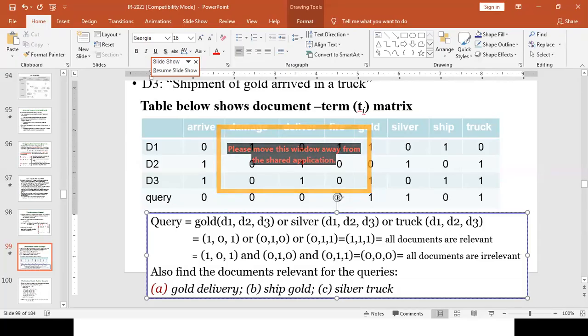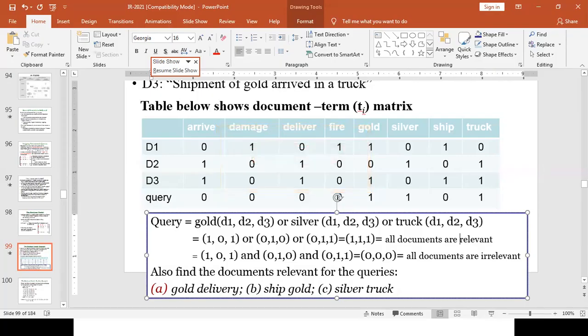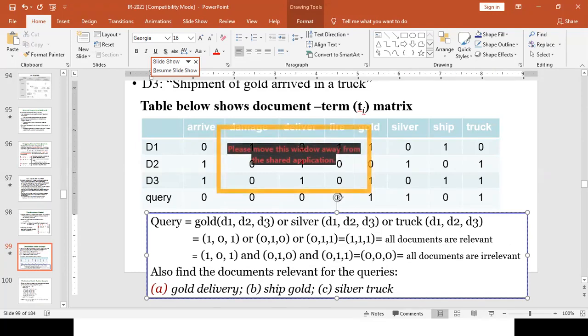From this, what we can understand is, if you are using the Boolean model, either we are retrieving as many documents as possible or as few documents as possible, even to the extent of no documents or all documents, as per the example given.